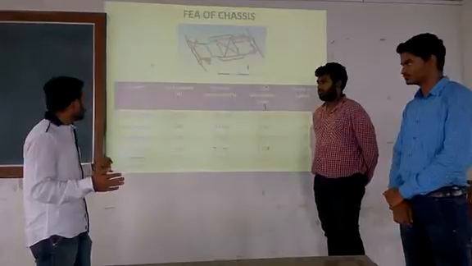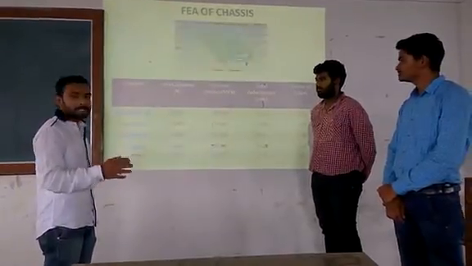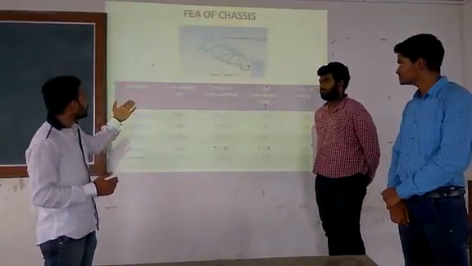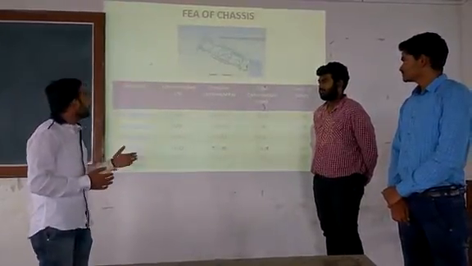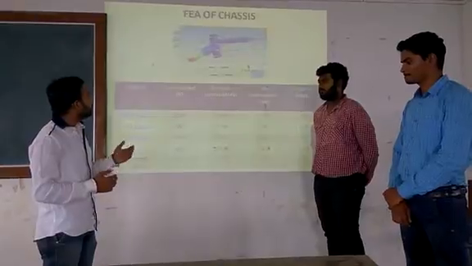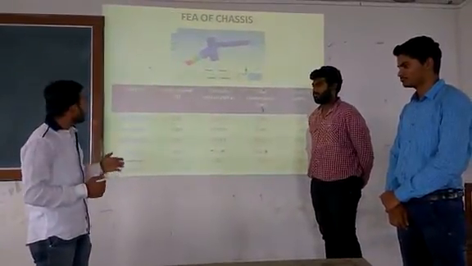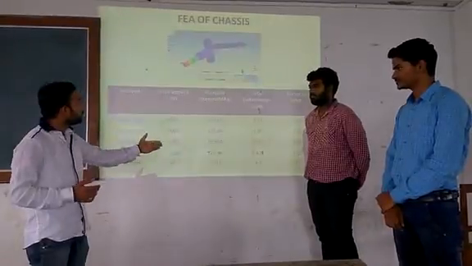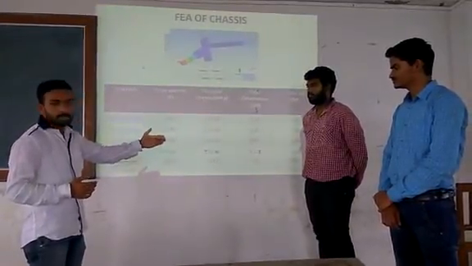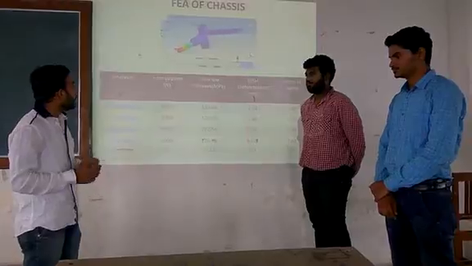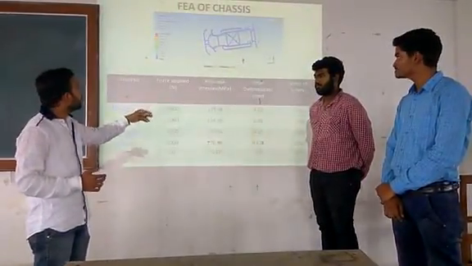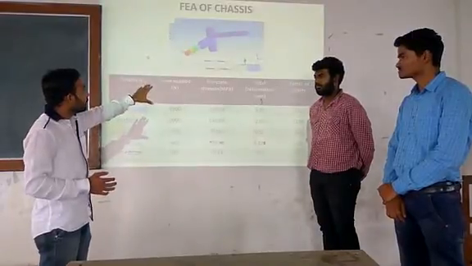Then for side impact, we have fixed the front and rear side of our vehicle and applied the forces at the side. This is the complete stress distribution of our front impact, rear impact, and side impact, as the images show. As per calculation, these are the forces which we have calculated, and these are the principal stresses, total deformation, and factor of safety which we got from the analysis. And now the knuckle analysis. This is the analysis of the knuckle.